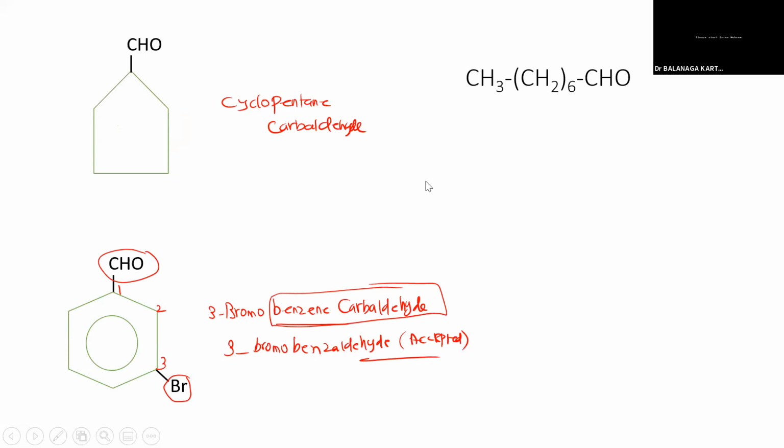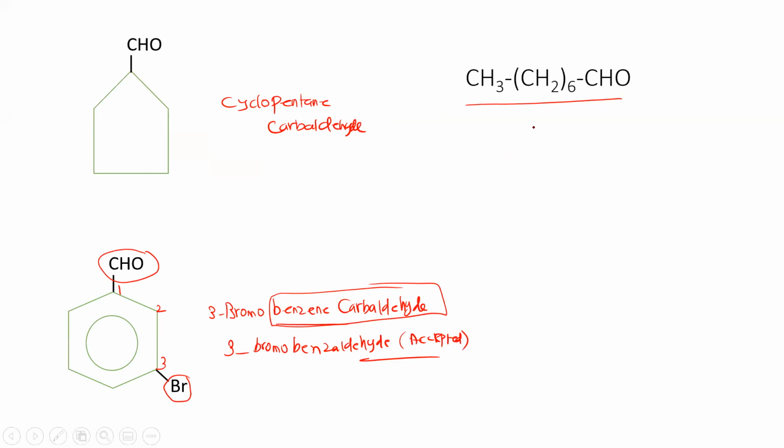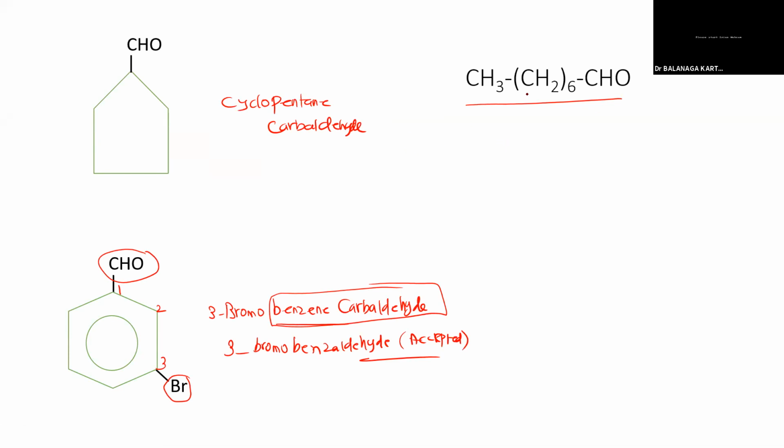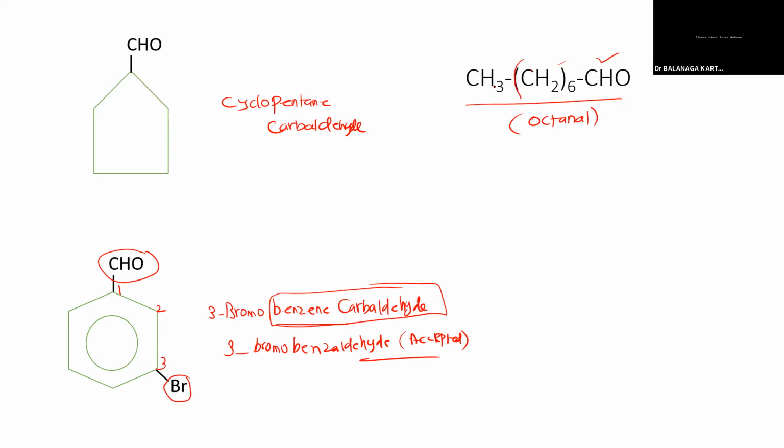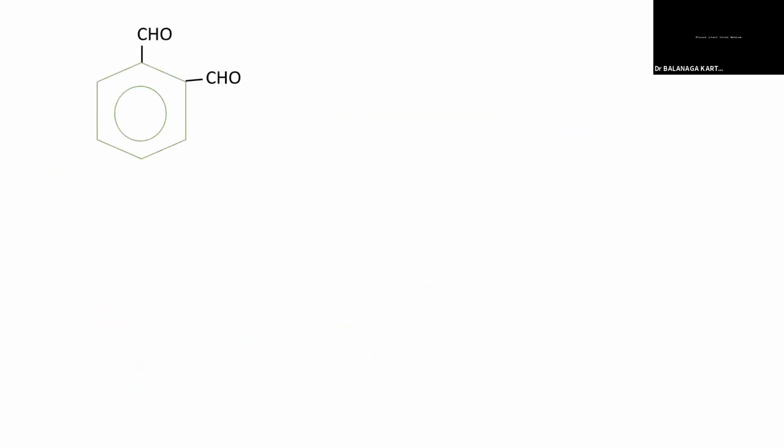Yeah. What about the next compound? This compound. Sir, is it octanal? Very nice. Octanal, very good. Why? Because one CH2 is there along with 6 CH2, so totally 7. One more carbon is there, so the total carbon atoms are 8, octane, and we have to use al. Octanal. Very nice. Good. What about this one?